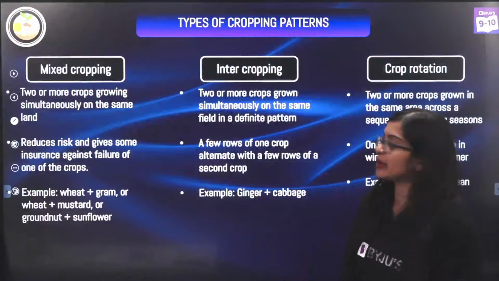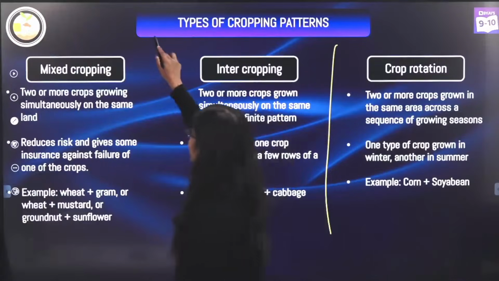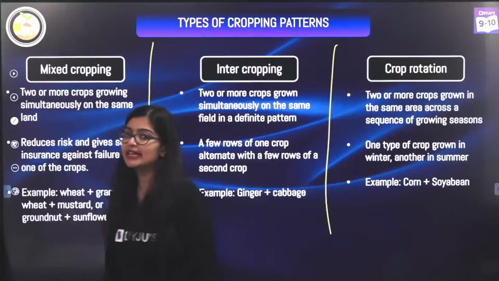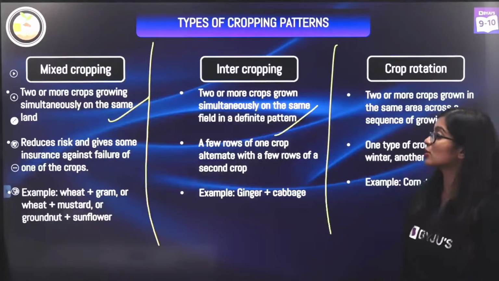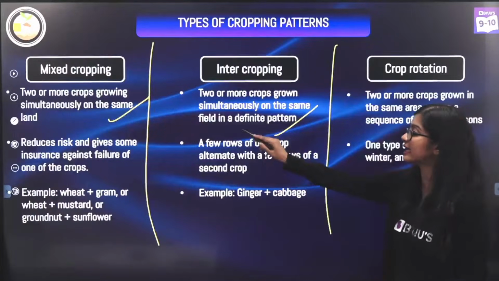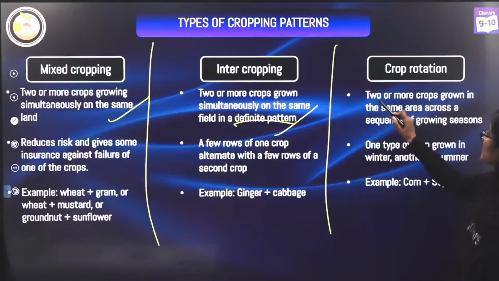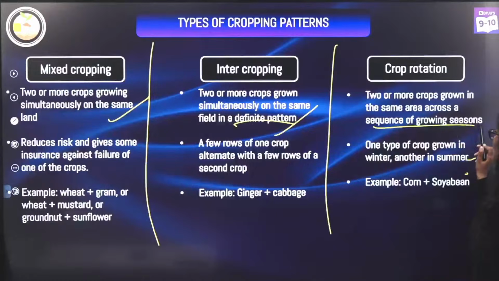So what is the difference between the three? On your screens, you can take a screenshot. Mixed cropping is growing 2 or more crops simultaneously. Intercropping is growing 2 or more crops simultaneously in a definite pattern. And this is growing 2 or more crops in the same area across a sequence of growing seasons, or you can say when you are growing it alternatively one after the other.